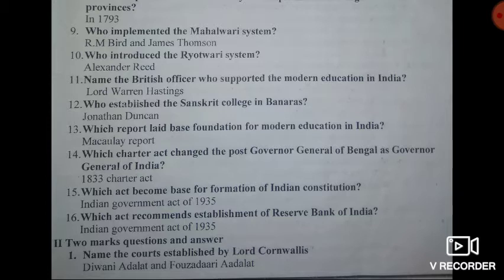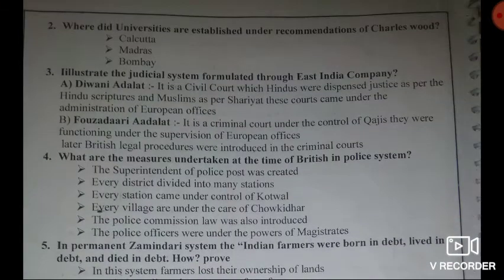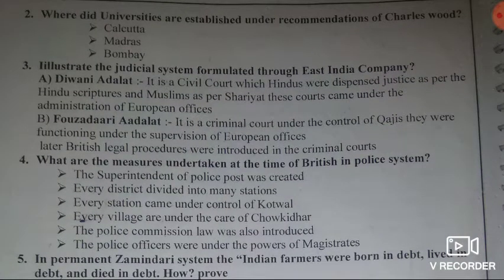The first question in the second mark. Name the courts established by Lord Cornwallis. Answer. Diwani Adalat and Fauzdari Adalat. Then second question. Where were universities established under the recommendations of Charles Wood?